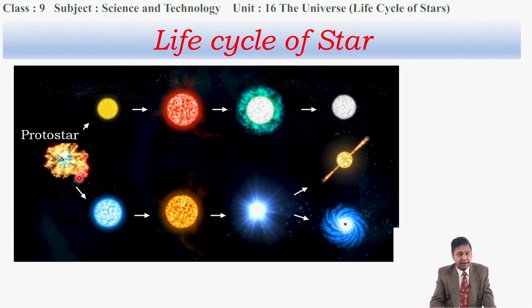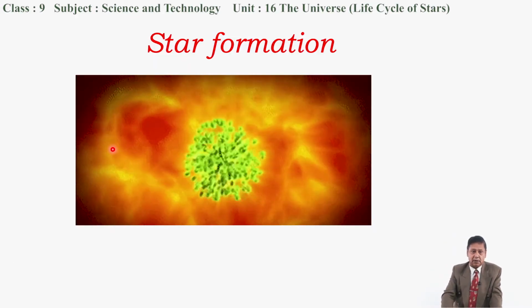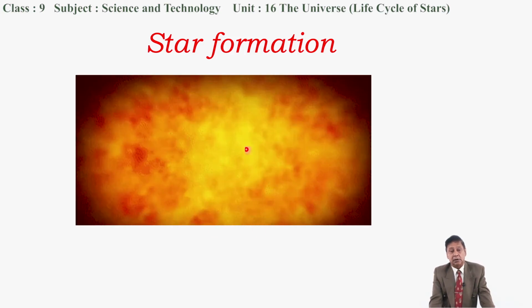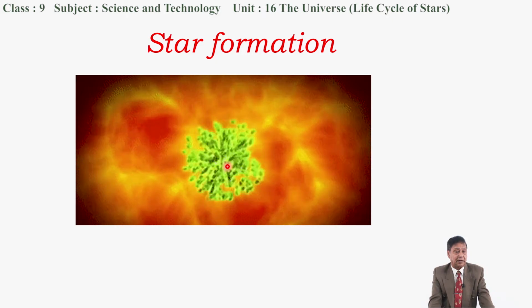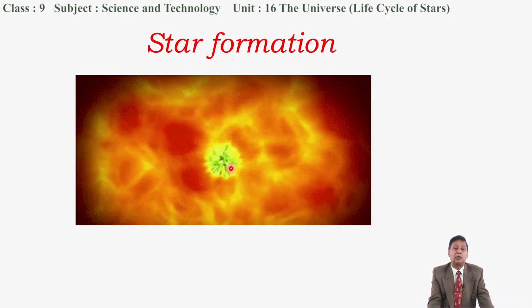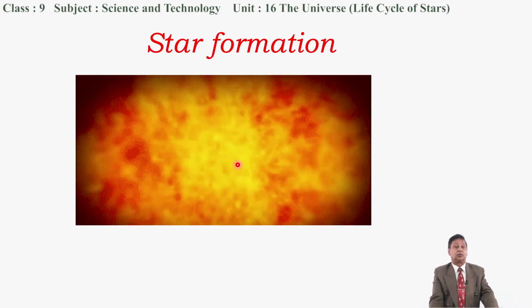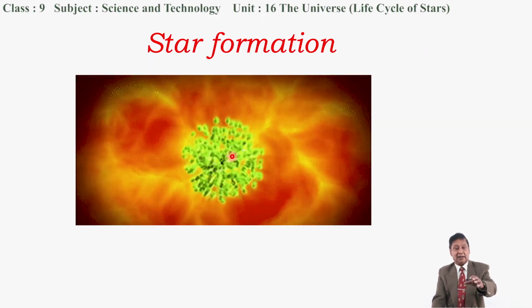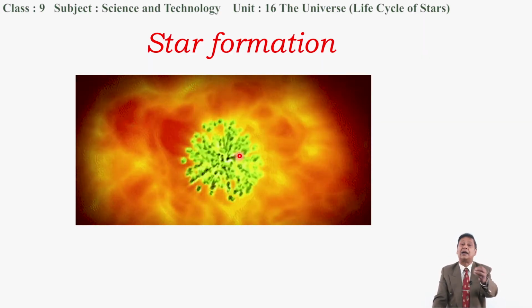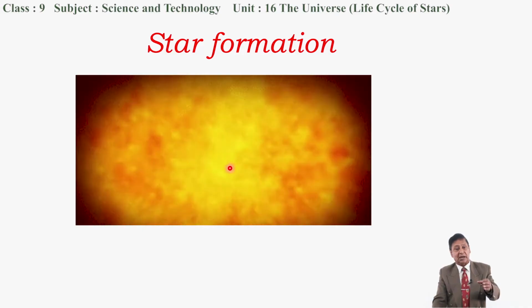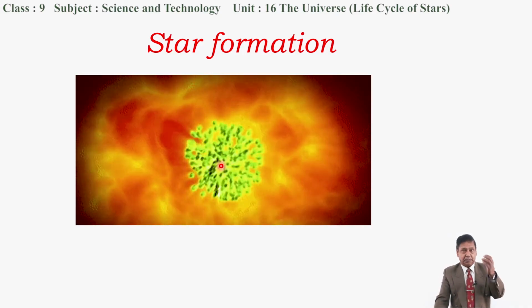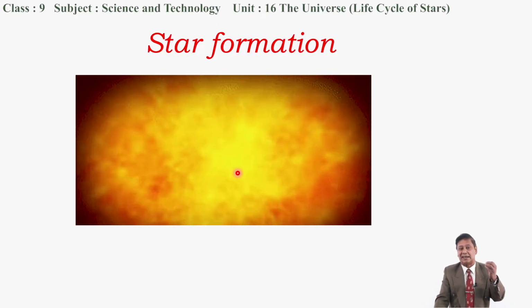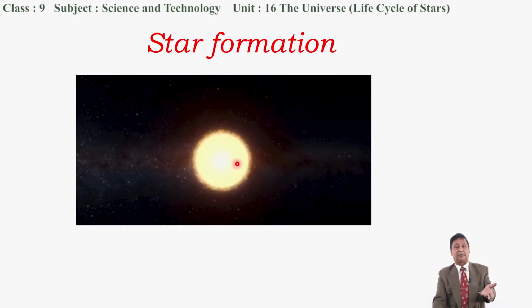And thus a star forms. I want to show this with a video clip. Look at this. This is the nuclear reaction which is constantly taking place in the central part of every star. Hydrogen nuclei are fusing with each other to form helium nuclei, and in this process a part of the mass of the hydrogen nuclei is destroyed, and that converts to a tremendous amount of energy. That energy appears mainly in the form of light and heat energy, and a star is formed.